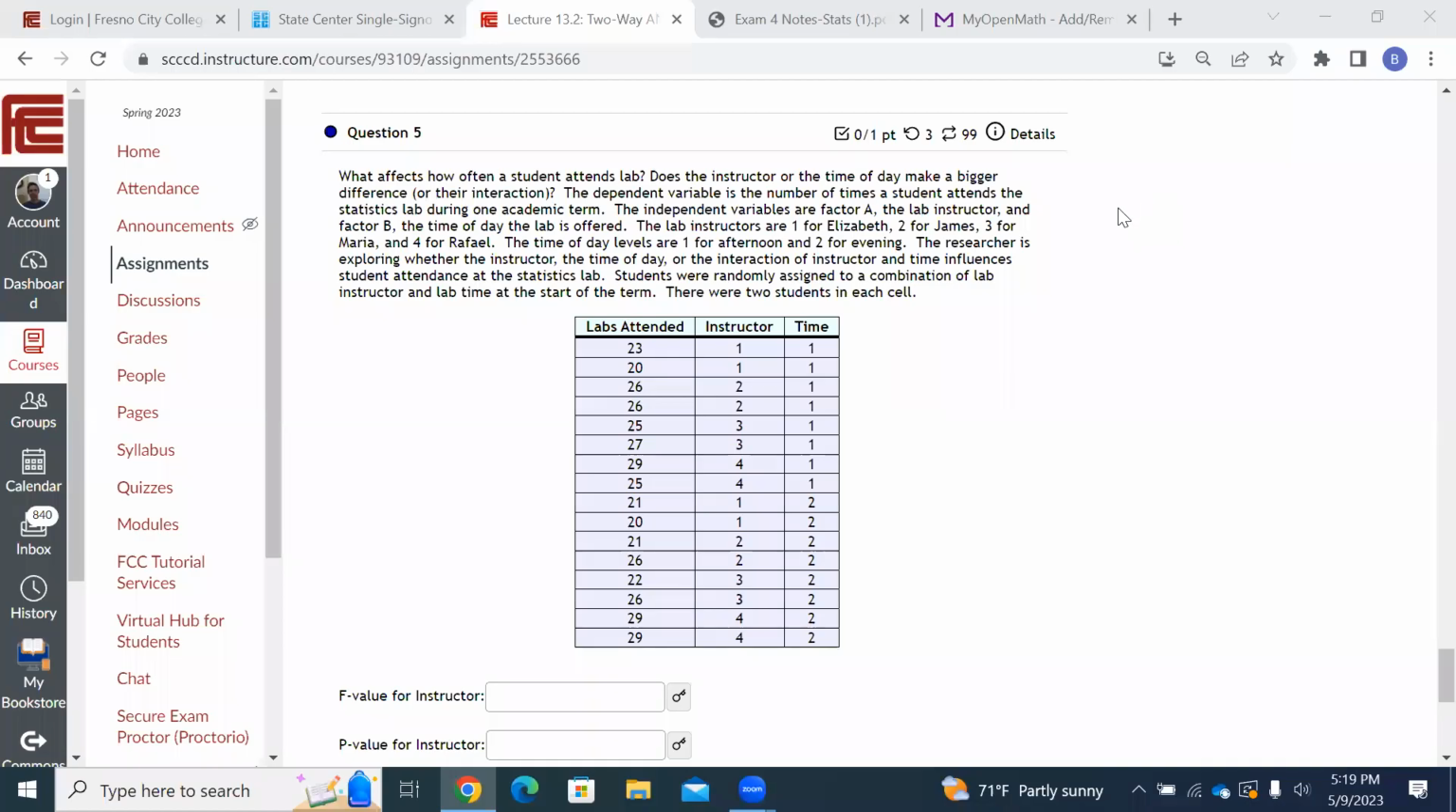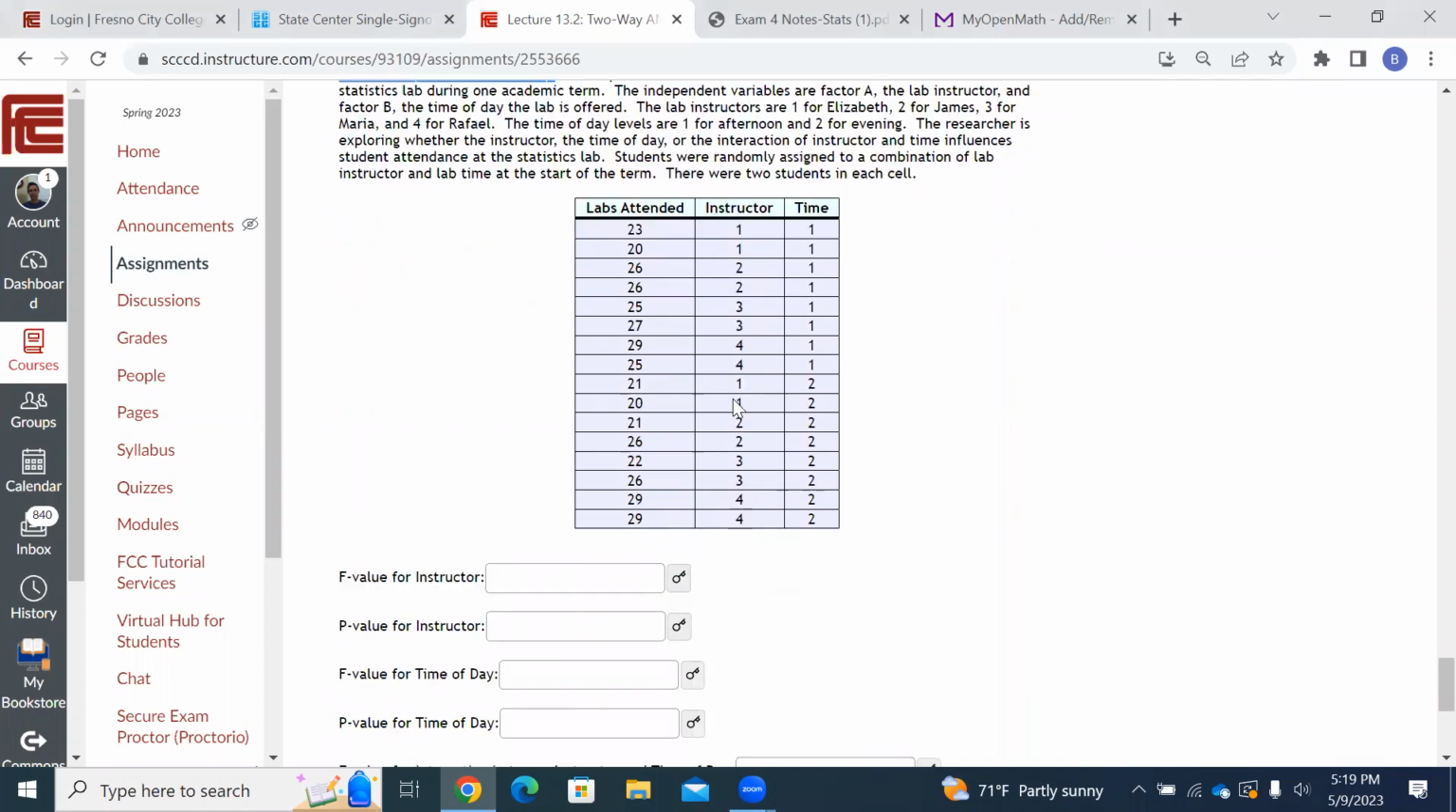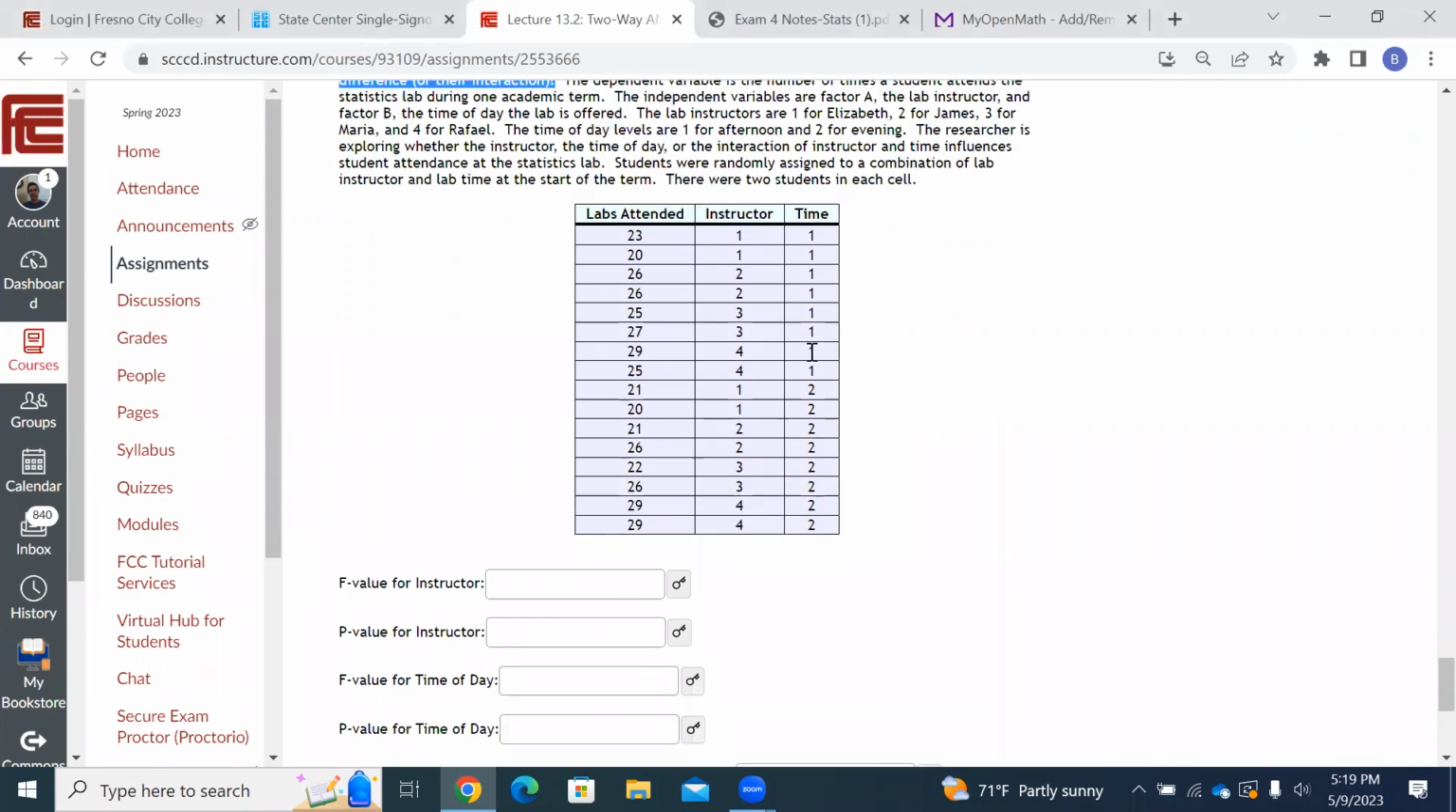So on this question, we are trying to figure out, I'll read it real quick. What affects how often a student attends lab? Does the instructor or the time of day make a bigger difference, or their interaction? So basically, as you look at this chart they've got here, they're keeping track of how many people attended lab.